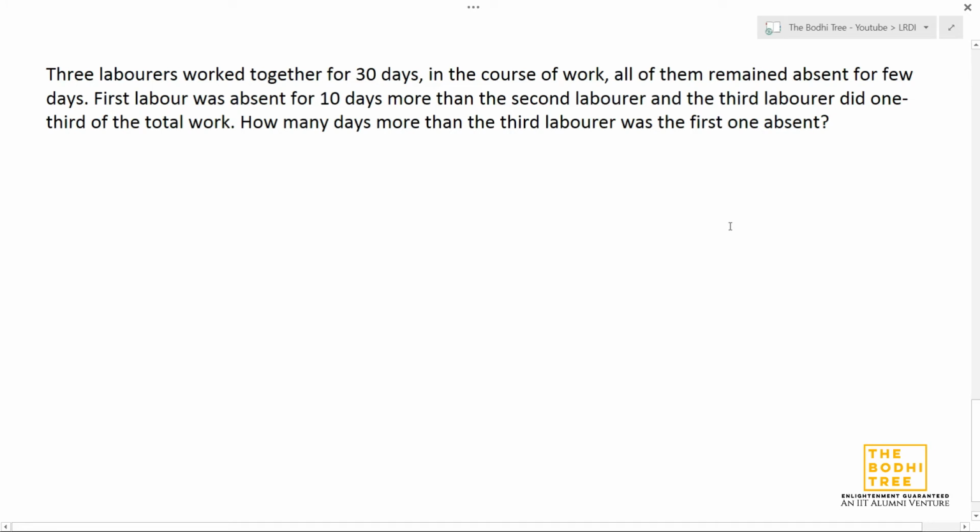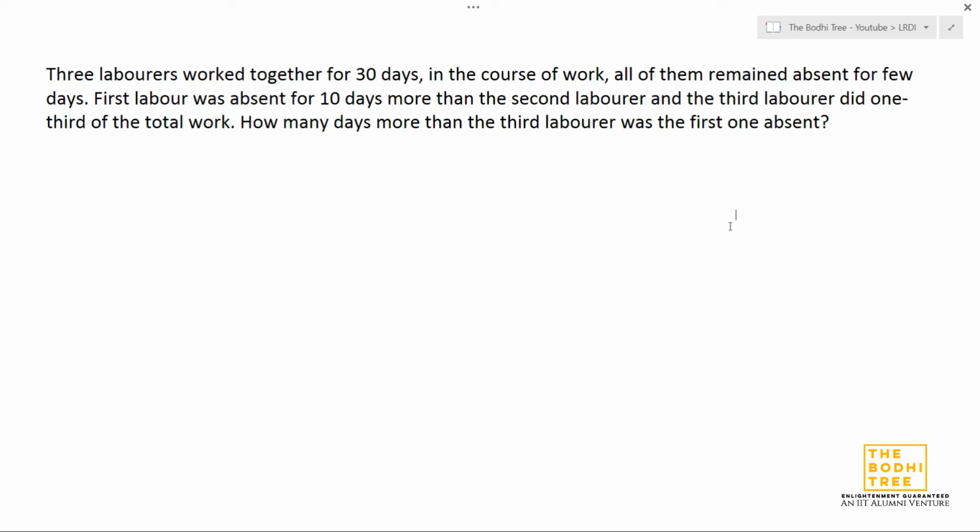So this is the third question that we'll be looking at for time and work. In the first two questions and also the first two videos for time and work, what did we see? In the first video, we saw man days. Man days was a method that we generally used when there was a group that was given to us. In the second video, when there are individual people that are being given to us, what do we use? We either use unit work method or LCM method or percentage method.